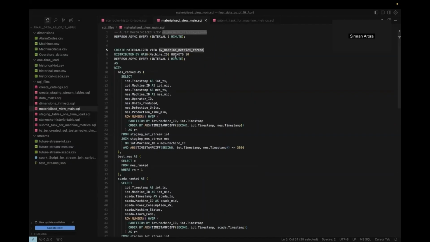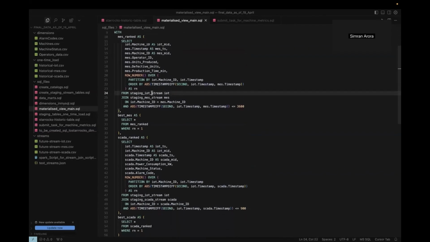Now, we created a materialized view on our staging stream tables, which refreshes asynchronously every minute, leveraging Starrocks's built-in ELT capabilities to maintain an up-to-date joint view from the three staging stream tables. Let's have a look at this query.